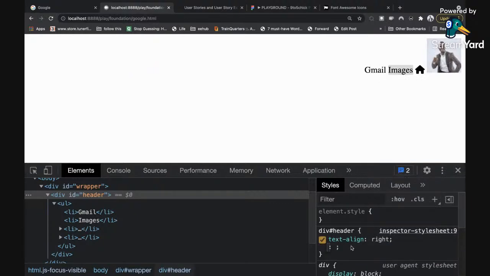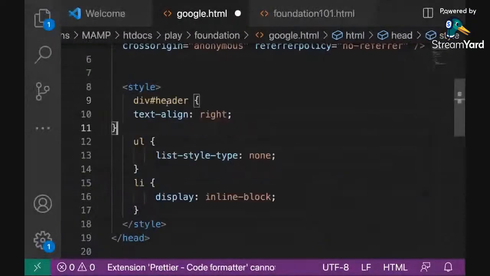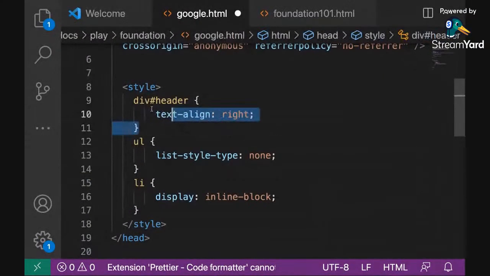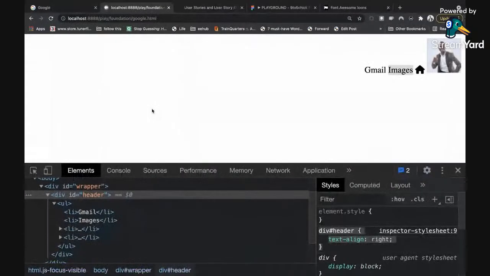And then you see what happens. Everything goes to the right. Everything goes to the right instantly. So we've achieved that now. I'm going to copy again. I'm going to switch to my code, and I'm going to paste right there. So are we following? So that's how we move everything to the right.